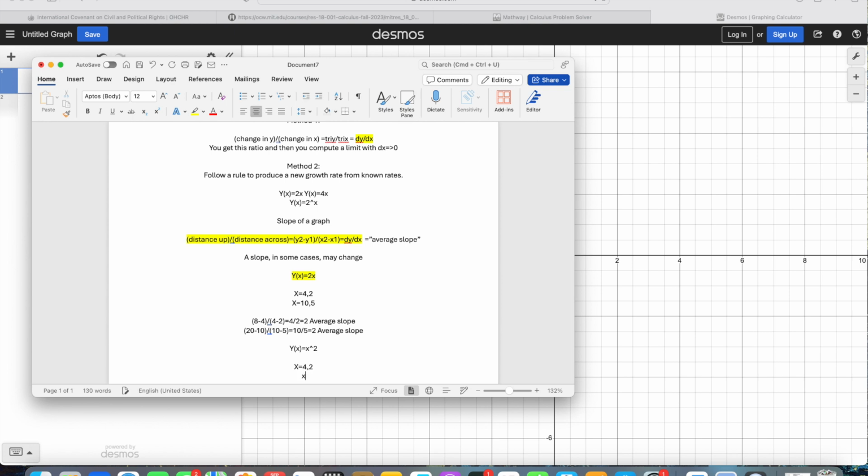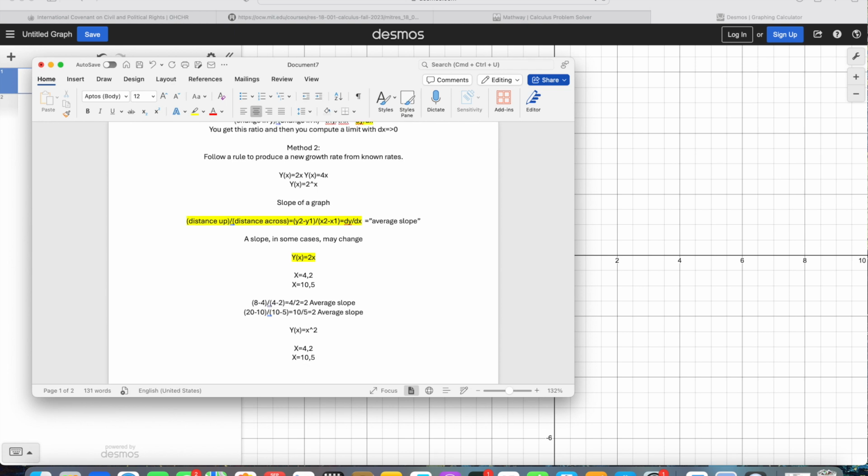And for the first one, we're going to have 16 minus 4 on the top, divided by, and we're just plugging these numbers into that function, and we're applying it to this right here to find the slope of a graph. So 16 minus 4 and then divided by 4 minus 2. What do we get here? We get 12 divided by 2, which is equal to 6.